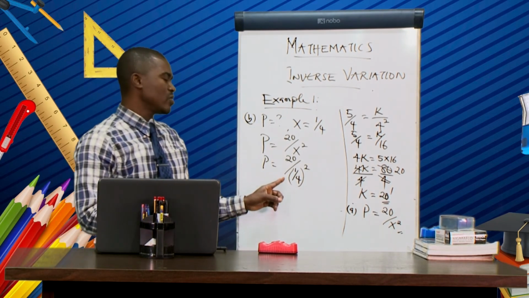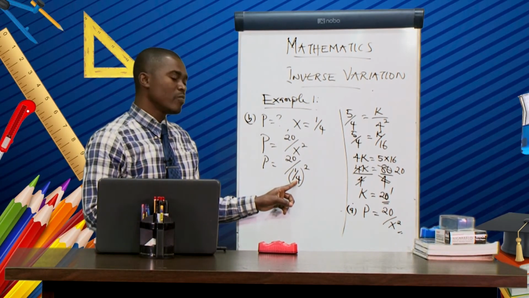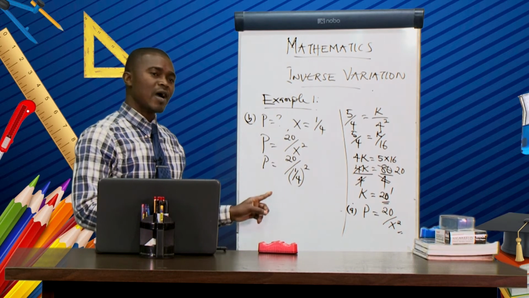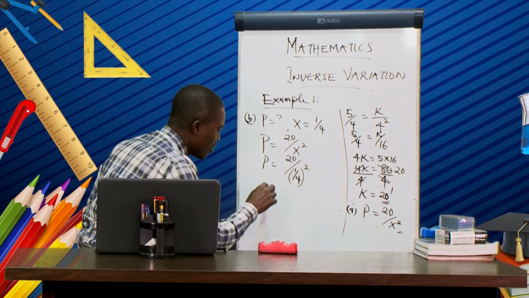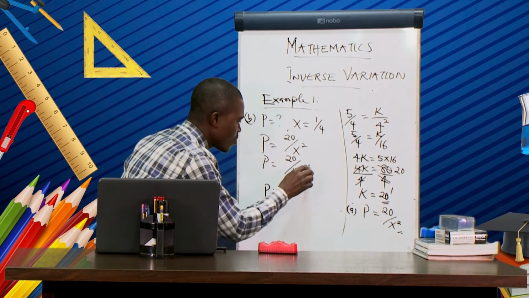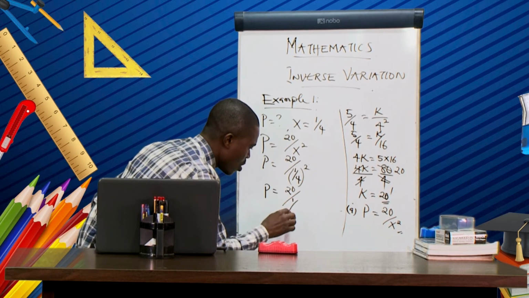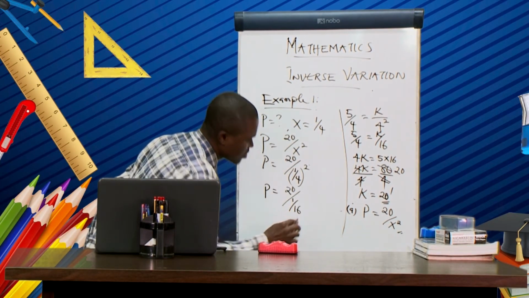And from this place, don't forget that numerator and denominator both are affected by this square. So we have P now equal to 20, 1 raised to power 2, that still remains as 1. Then 4 raised to power 2, that will give us 16.